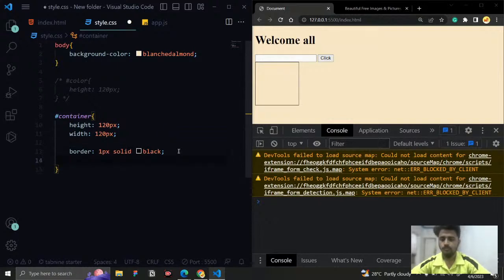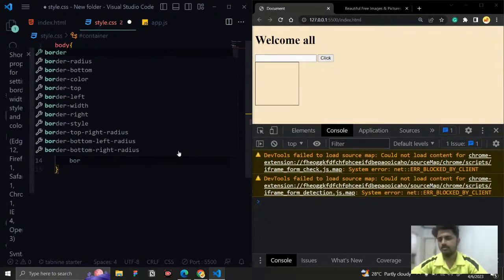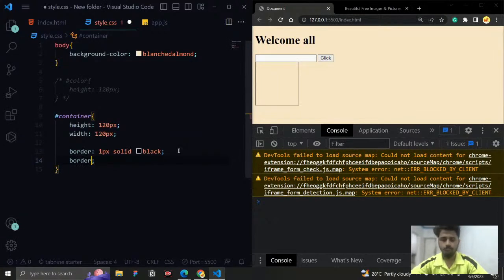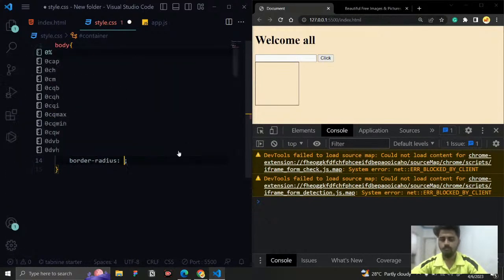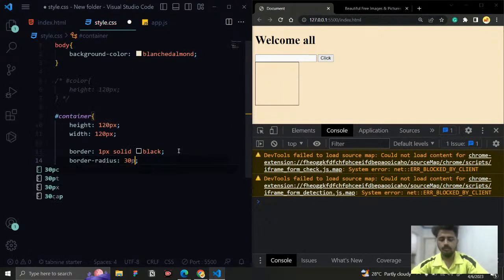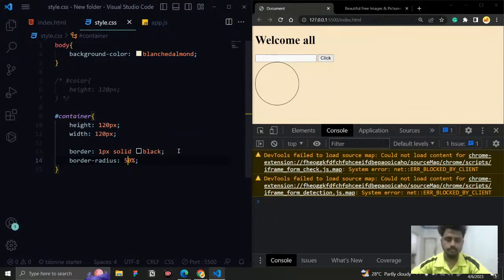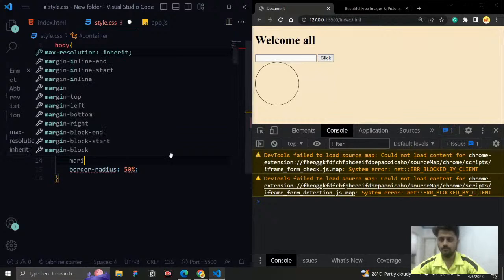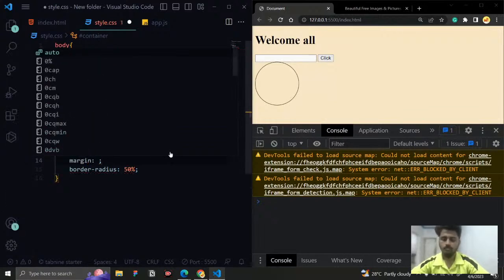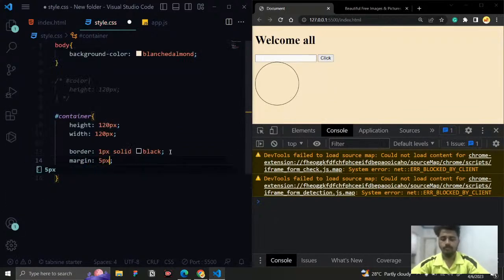So what we can do is give a border radius, like 30 pixel. Let's make it a circle, right here. And margin, top and bottom 5 pixel, left and right 50%, like this.